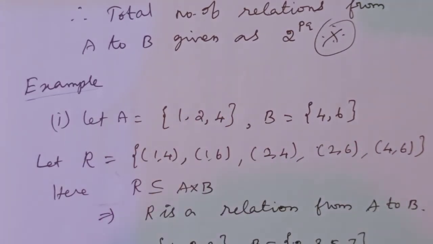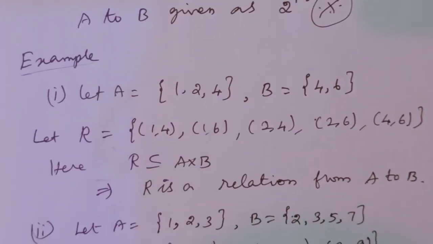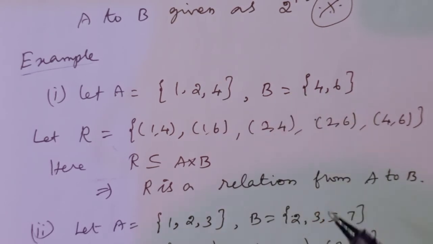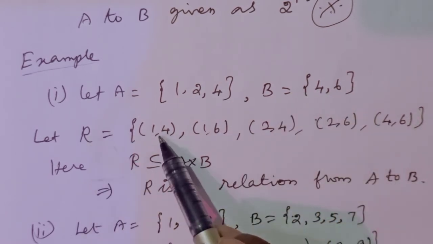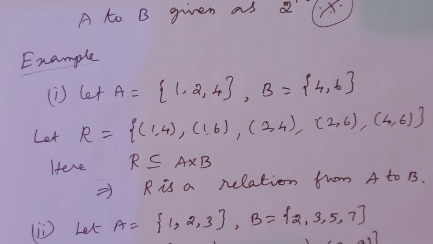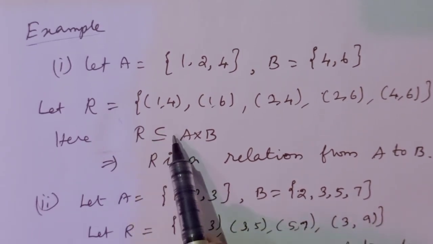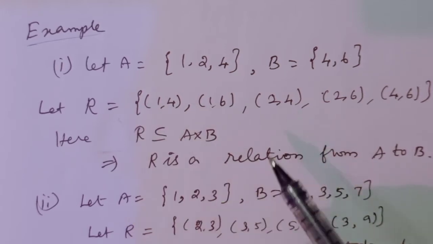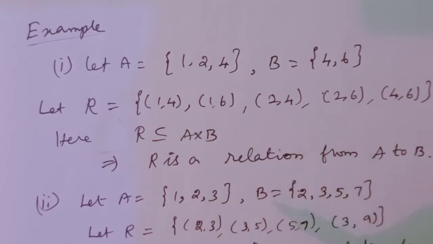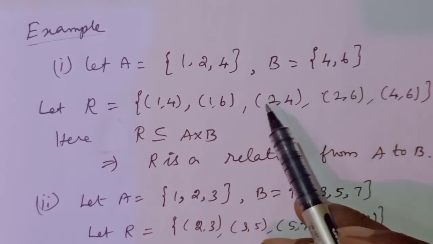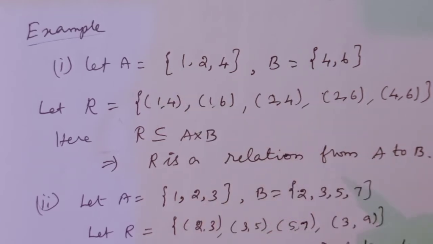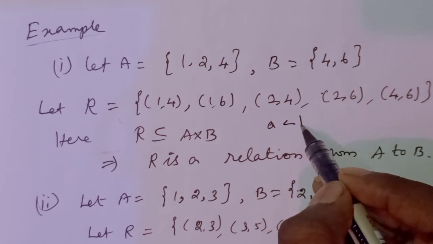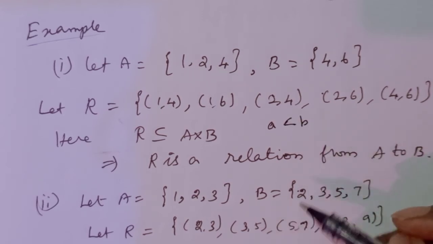So here are a few examples. Let A is equal to {1, 2, 4}, B is equal to {4, 6}. We can write the relation, a few examples actually. Since R is a subset of A × B, this relation I directly wrote, but we can also define the relation between A and B. How can you define it? a is less than b. Like this we can define the relation.